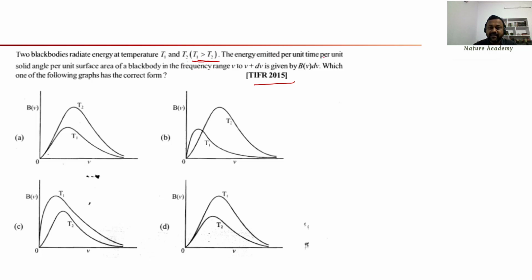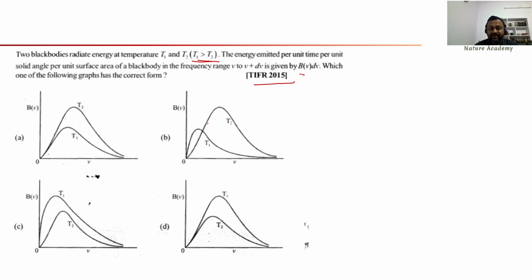The energy emitted per unit time, per unit solid angle, per unit surface area of the black body in the frequency range nu to nu plus d nu is given by this one. Which of the following graphs has the correct form? This is just like energy density only. Energy emitted per solid angle is your radiance, and energy emitted per unit time, per unit area, per unit frequency, you can call it energy density. Which of the following has the correct form?